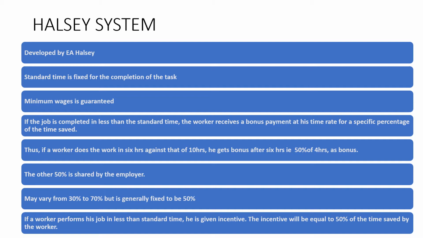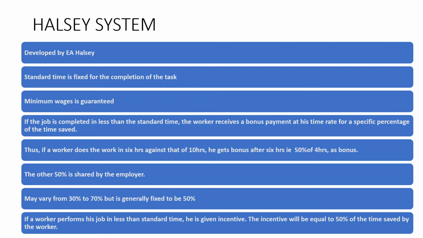Now, this Halsey system was developed by E.A. Halsey, where a standard time was fixed for the completion of the task. Here, the minimum wage is guaranteed, and if the task is completed in less than the standard time, the worker receives a bonus payment at his time rate for a specific percentage of the time saved.